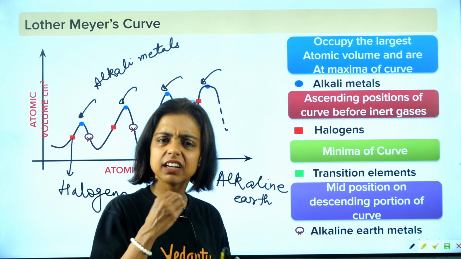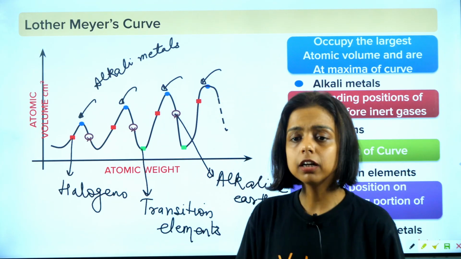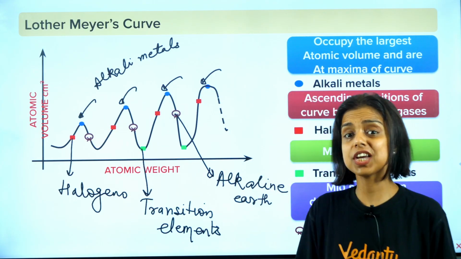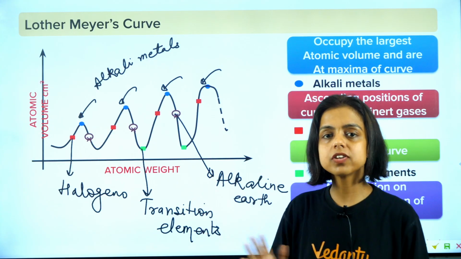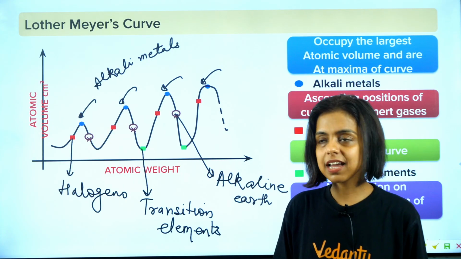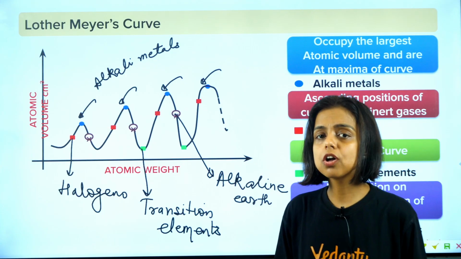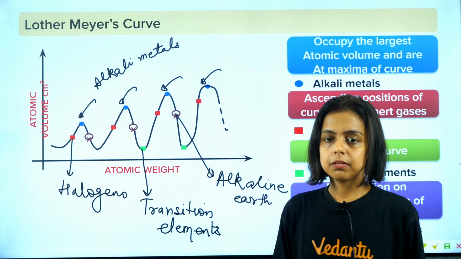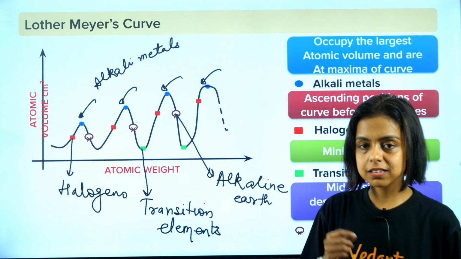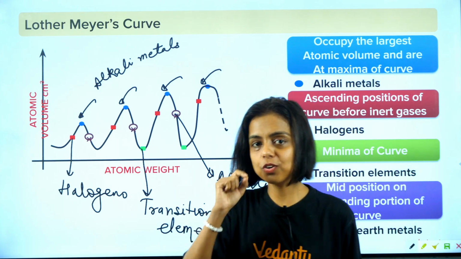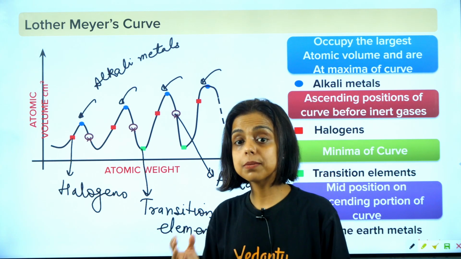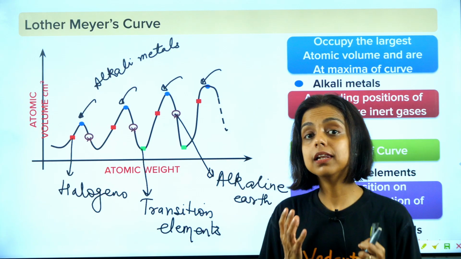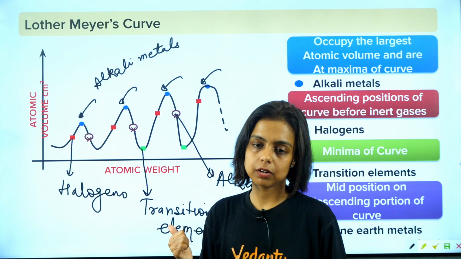But it is indeed a difficult problem, difficult to learn the position of each element on a graph. So though the graph is good and doesn't have many drawbacks, it doesn't solve the purpose, because it is very difficult to memorize the coordinates of each element in the graph. So that was the major limitation of Lothar Meyer's curve.